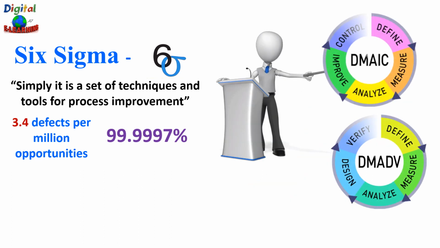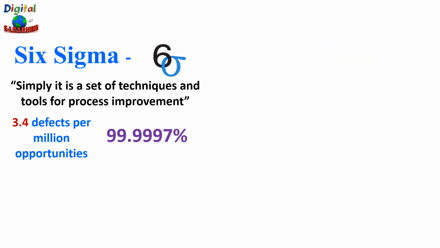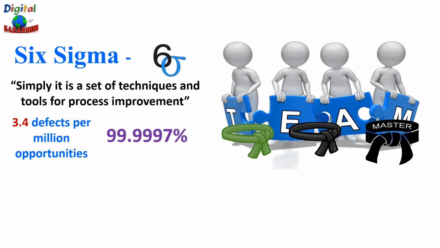So in Six Sigma, there are basically two data-driven methodologies that we use, which are considered as a backbone. One is the DMAIC approach, which stands for Define, Measure, Analyze, Improve, and Control. And it is used when you are trying to improve or develop an existing process. The other approach is DMADV, which stands for Define, Measure, Analyze, Design, and Validate, which aims to redesign a new process altogether.